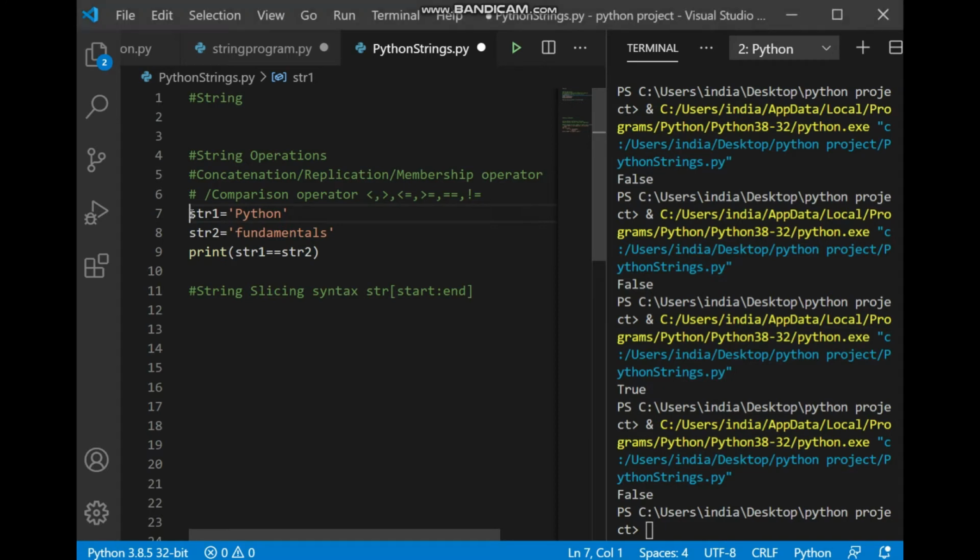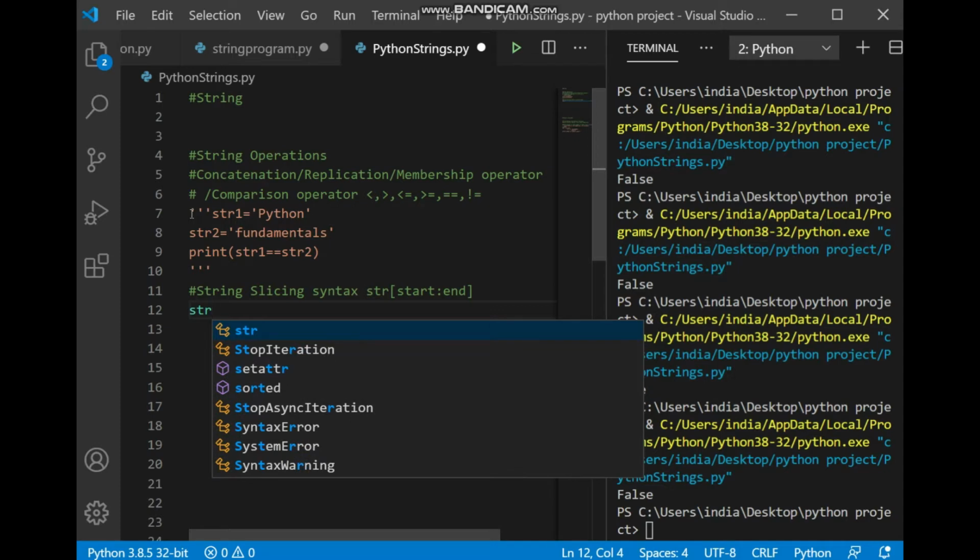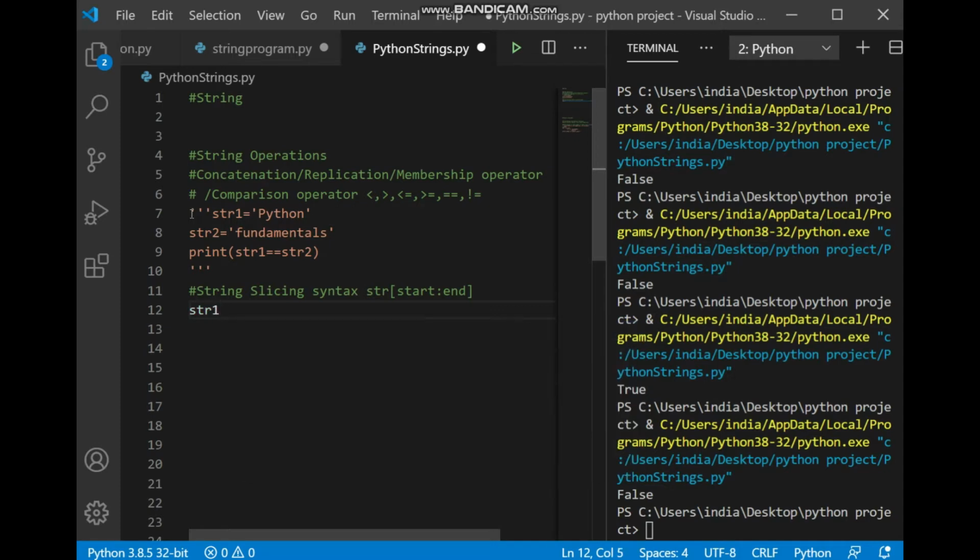Now the next is slicing. Slicing is also a very important concept. We have just commented out all the earlier code. Slicing means extracting or accessing a part of the string from the complete string. So if you want to print only a part of the string, you can do that using the slicing method.